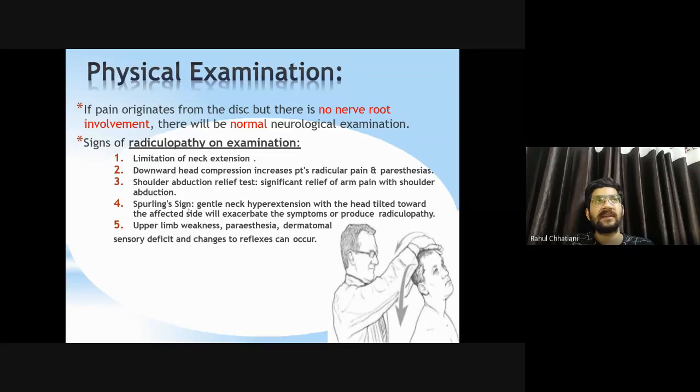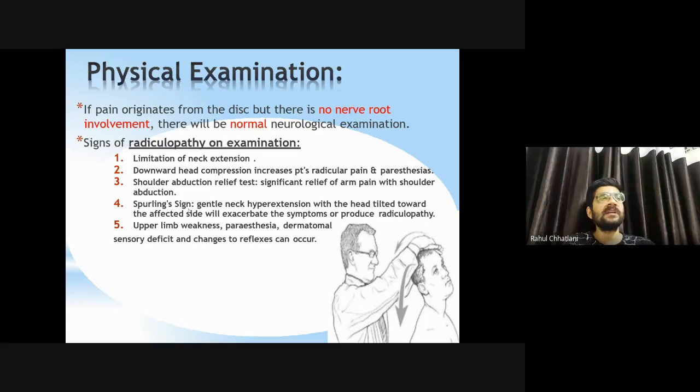First is limitation of neck extension. જ્યારે પણ neck extension કરે patient. Yes, so what is the normal tendency? Vertebrae છે એ extension માં જશે, spinal cord વધારે compress થશે, signs વધારે આવશે, or symptoms increase થશે. Yes, pain increase થઈ જશે. એટલે patient કોઈ દિવસ neck extension નહીં કરવા દે.